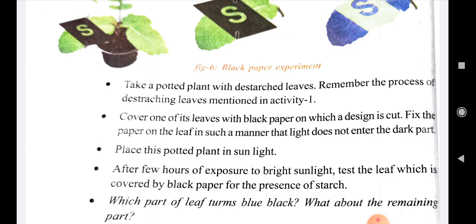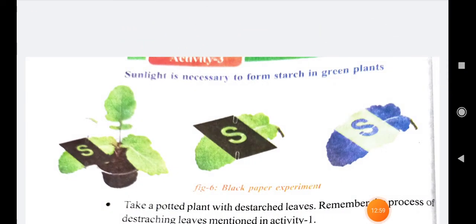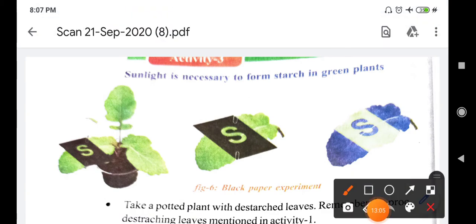After a few hours, you cut the leaf from that plant and test the leaf with the iodine solution. Where the black paper is covered, there will be no starch formation observed. But on the black paper, we have made an S-shaped design, and only in the S-shaped part does the color change to blue.